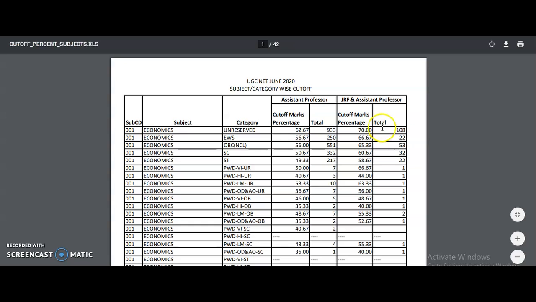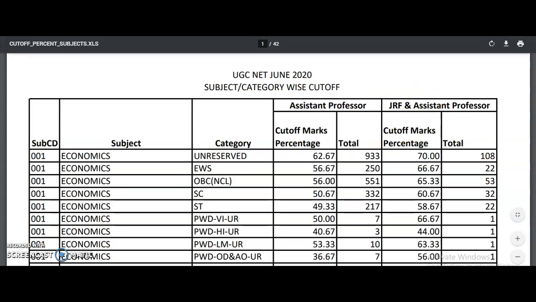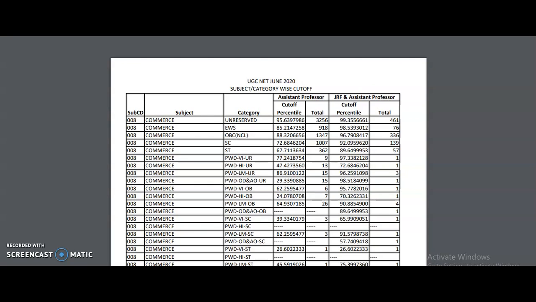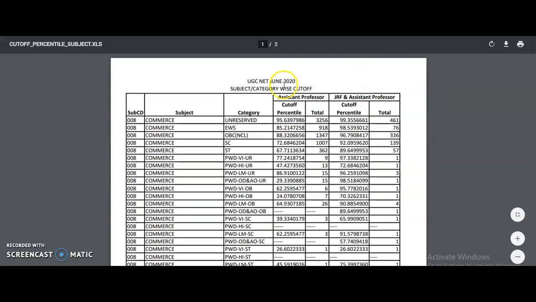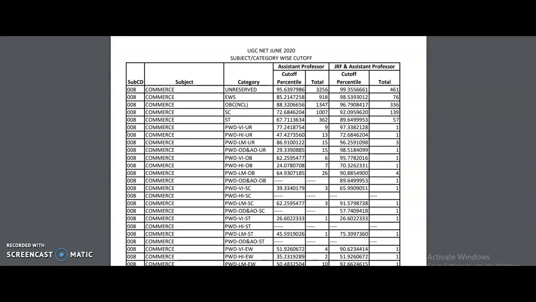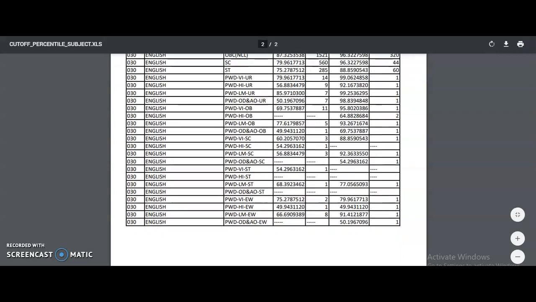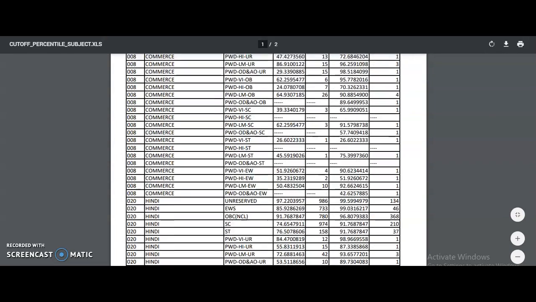Both these two PDFs I am opening here. You can check down the cutoffs for the JRF as well as the assistant professor. Both these two cutoffs you can check down. Okay, and here the percentiles are given. Cutoff percentiles. Oh my god, here for commerce, the 99 percentile is there. You may check down all the different subjects, for which the cutoff percentile is given.